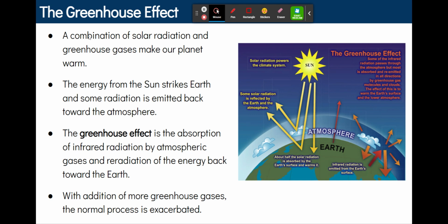What is happening? We should know by now that the sun produces light energy, which is warm, and it comes to Earth and it hits us, and some of that sunlight is reflected back into space. Objects with high albedo have a high reflection of light, meaning that the majority of the light that hits it is reflected back out, meaning that the heat is going to leave the atmosphere. Objects with a low albedo have a low reflection of light and are instead going to be absorbed.